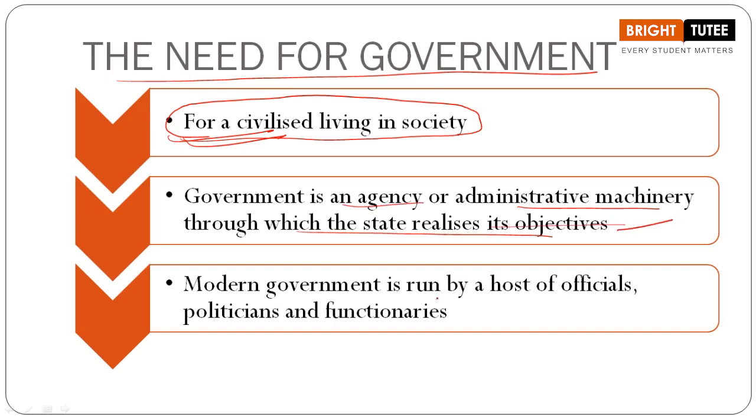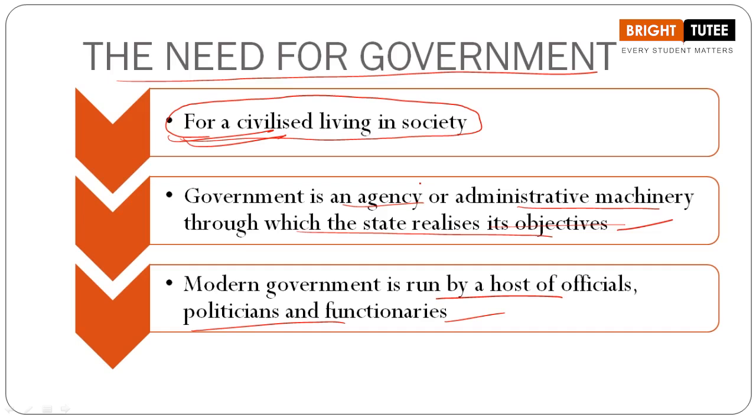Now, modern government is run by a host of officials, politicians and functionaries. What do we understand by this point here? In today's world, when we are talking about the nature of the government, I have already mentioned in our previous topic that all over the world, the nature of the government in different countries can vary.